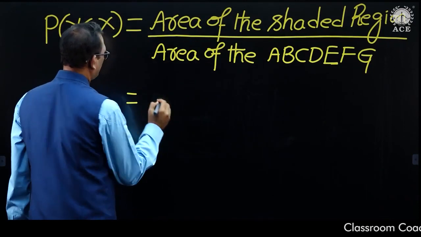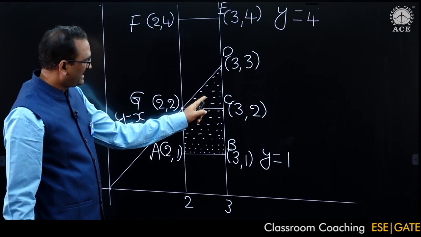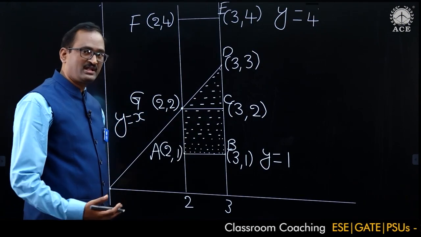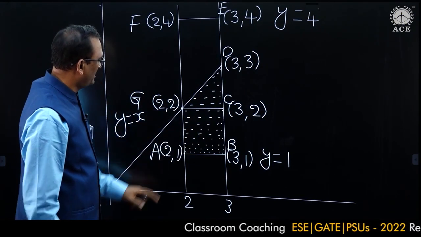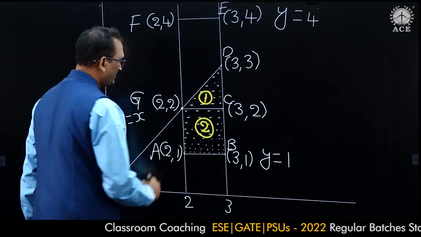Now look at the shaded area. It is a triangle and a square, or rectangle.